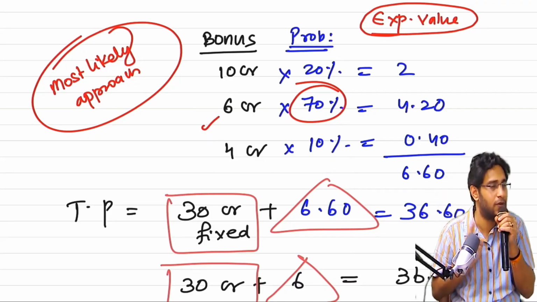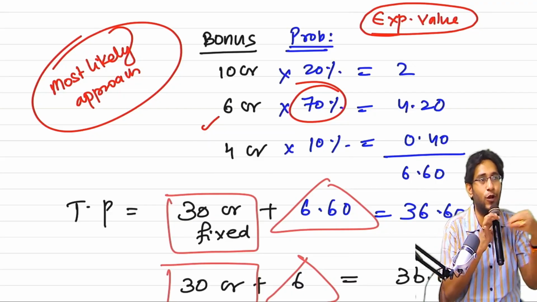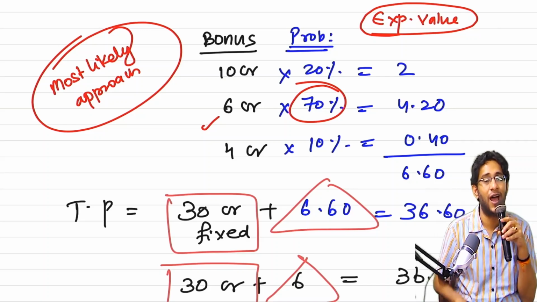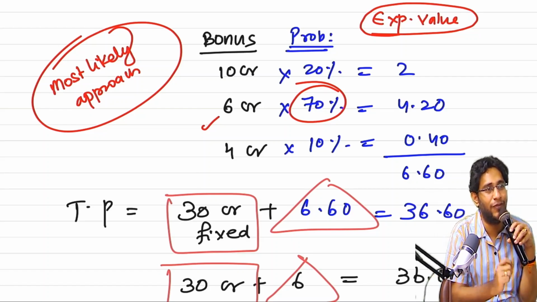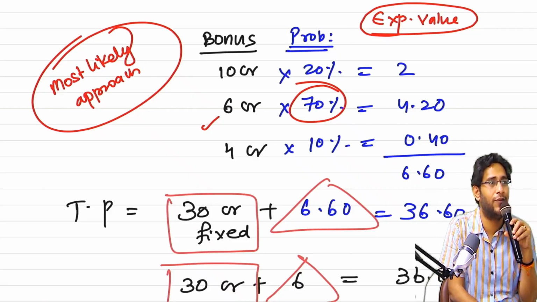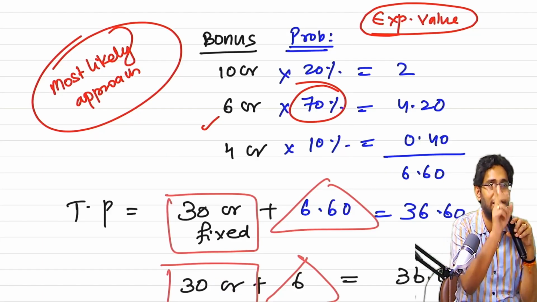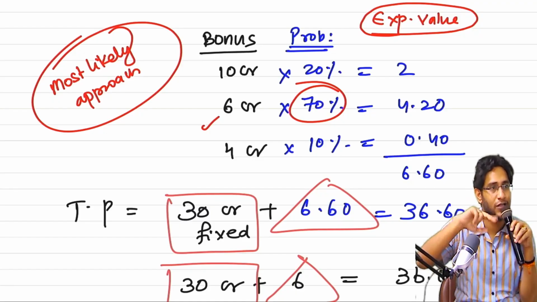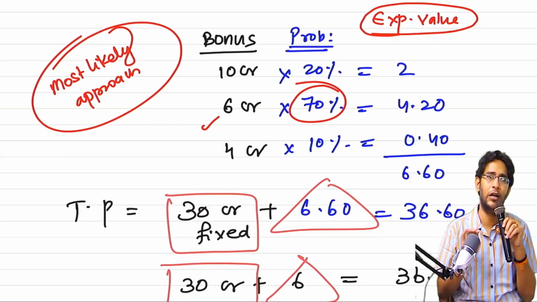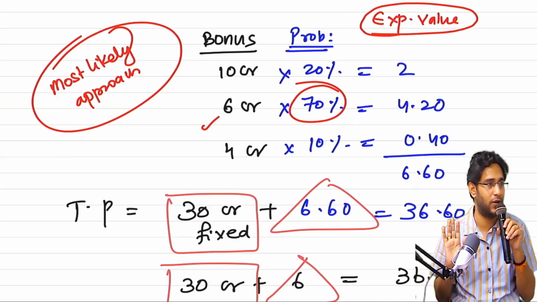Imagine, sir, imagine. I know I will not earn that. Despite that, I included it, and I started recognizing revenue over a period of 3 years. Ultimately, the fact will be known, no? When? By the end of the 3rd year, clarity comes: oh, the variable consideration we are not getting. Then whatever I recognized in the 1st year and 2nd year relating to the bonus has to be reversed. That naturally will happen. You need not do anything. You apply the degree of completion, and the reversal will happen automatically. Don't worry about that. Are you getting it, sir?